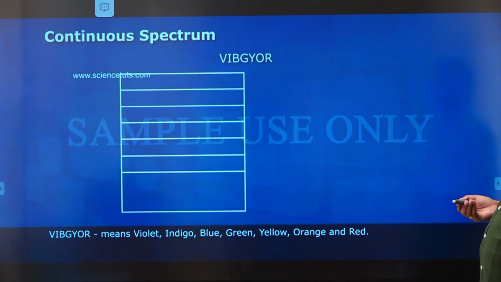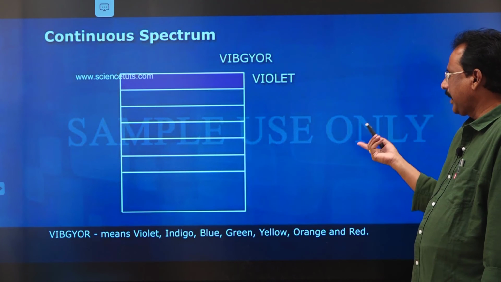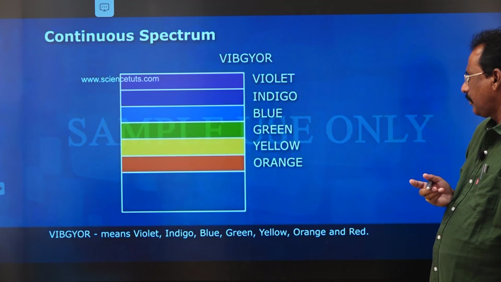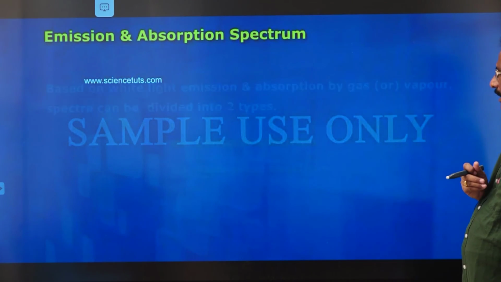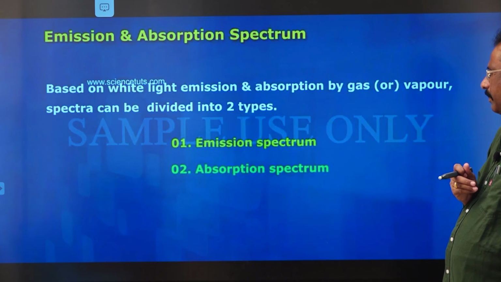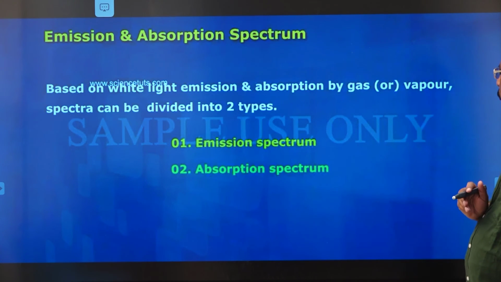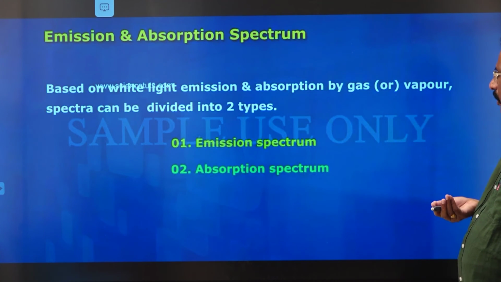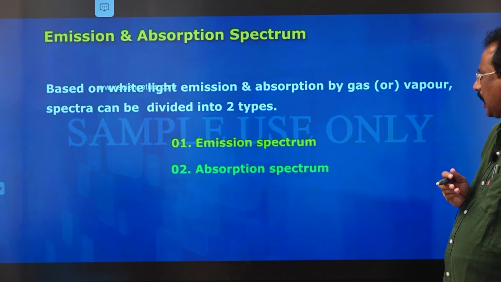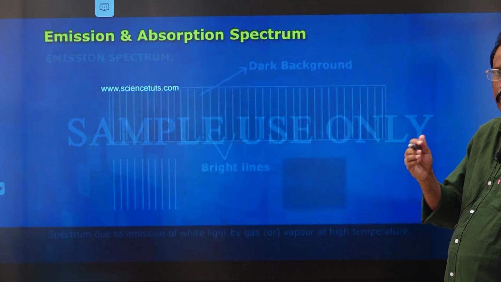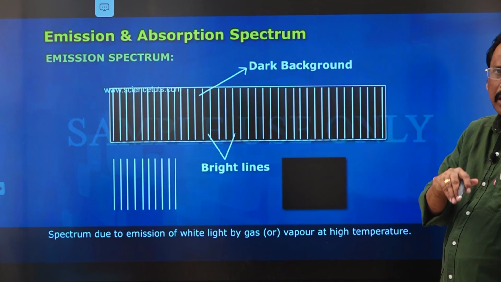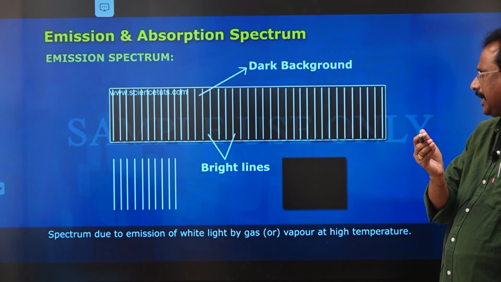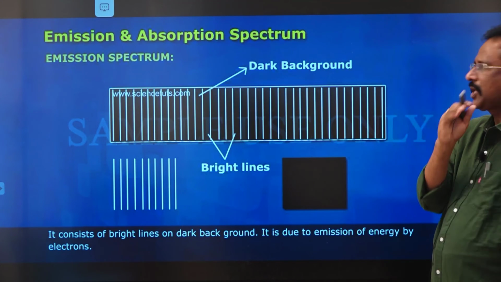Now, this is about the dispersal of white light. That means white light is composed of 7 different colors, violet to red. For violet color, lambda is less, so it shows more bending. And this is about the emission spectrum and absorption spectrum. Generally, any gas or vapor shows both emission and absorption spectra. If an element produces an emission spectrum, the same element also automatically produces an absorption spectrum. That means the emission spectrum is followed by the absorption spectrum.